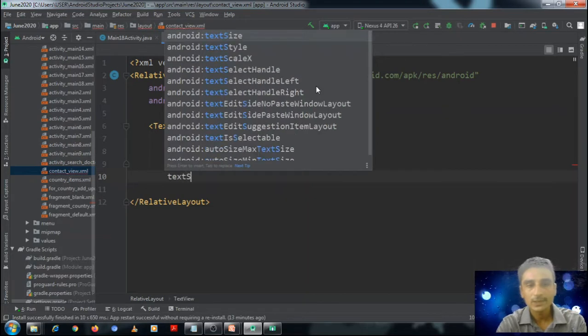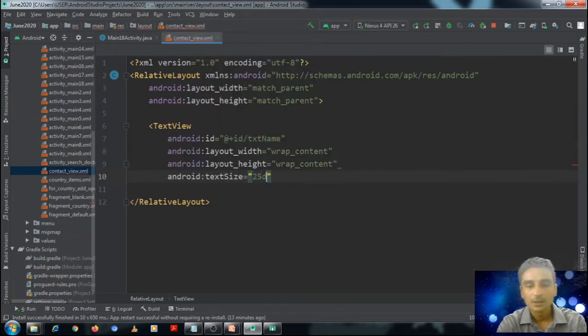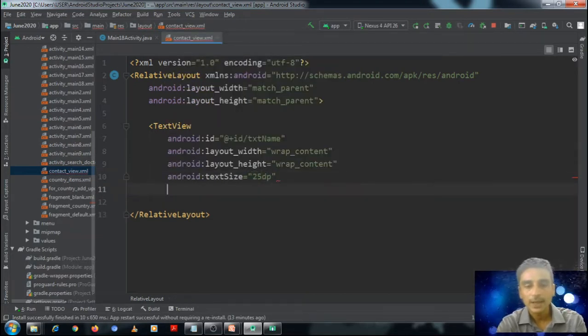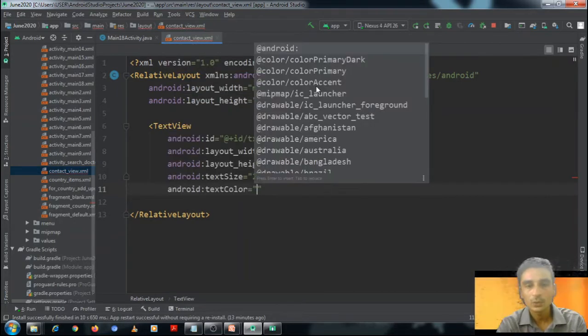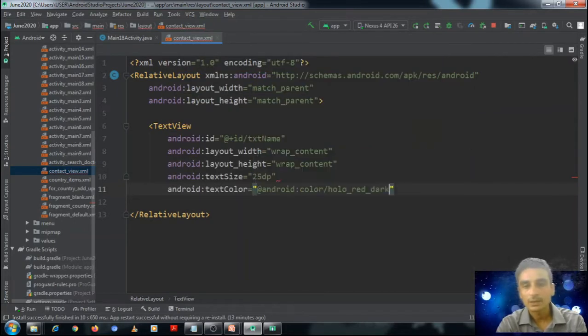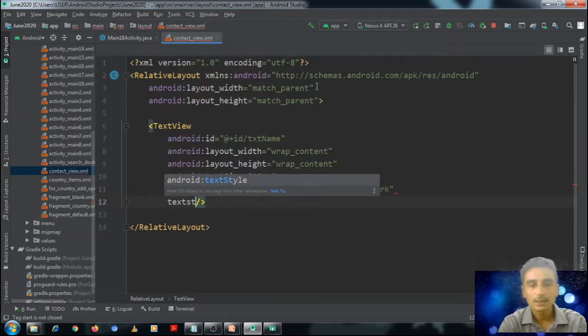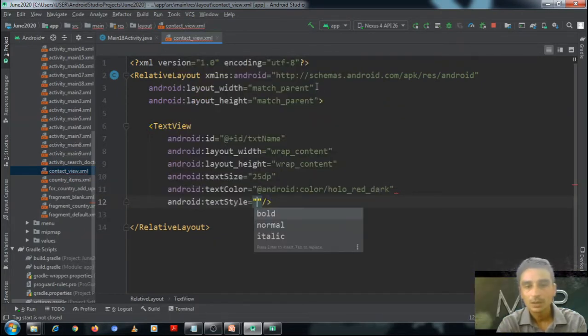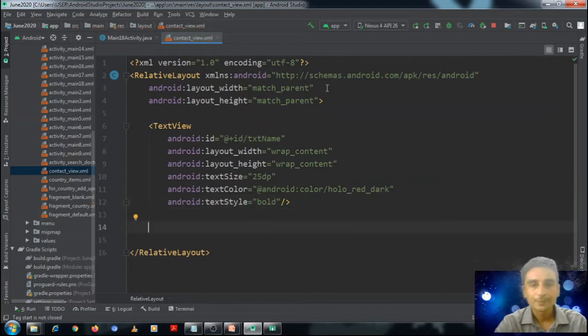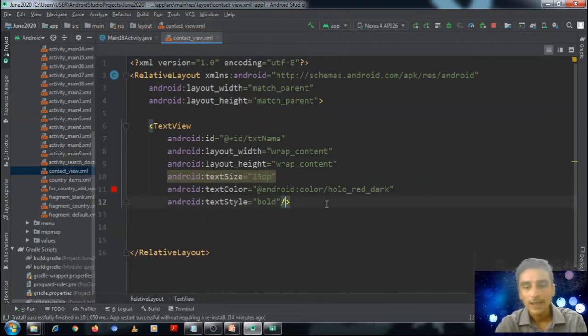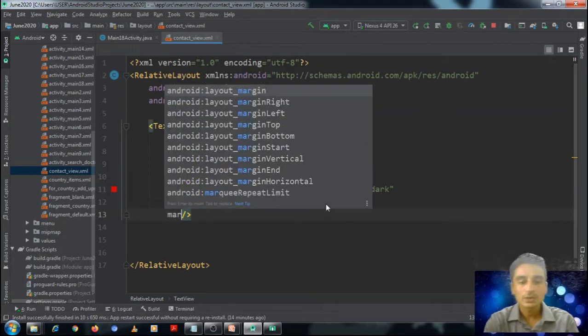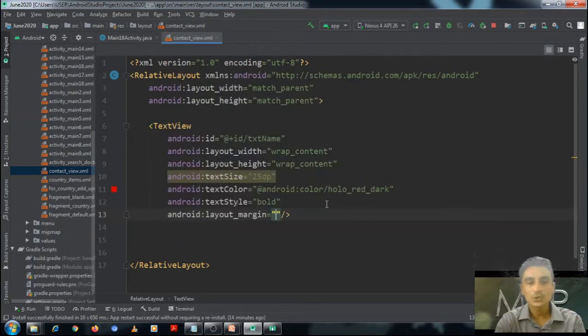Let me have the text size also set to 25 dp and text color set to dark red. One more thing, text style I would set to bold. Now, as it is a relative layout, I should set the margins also to 10 dp.